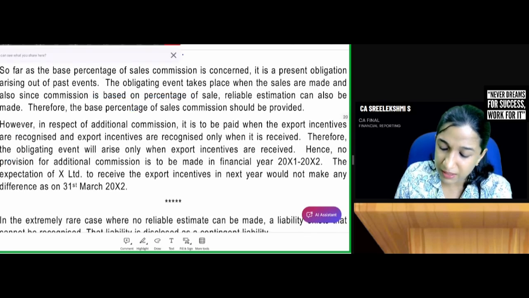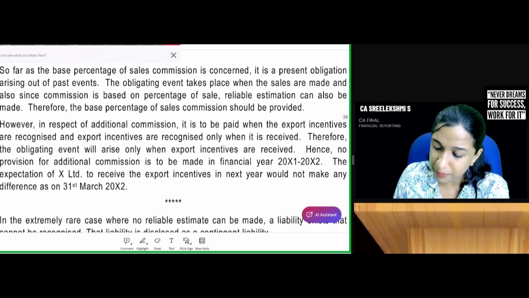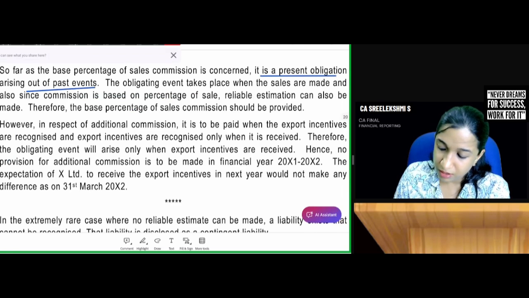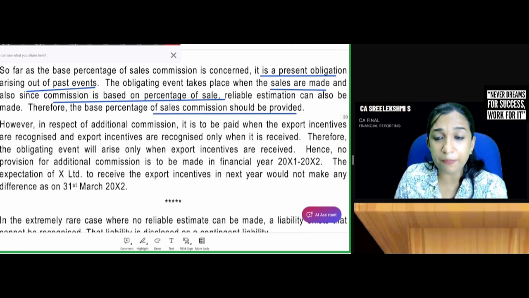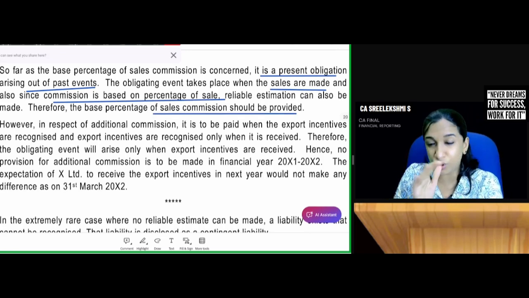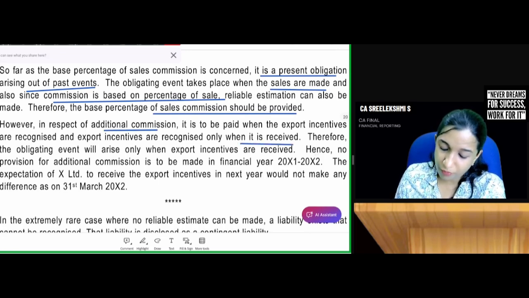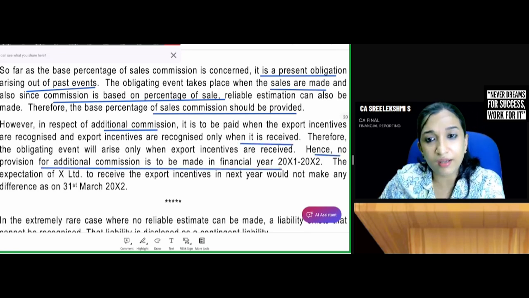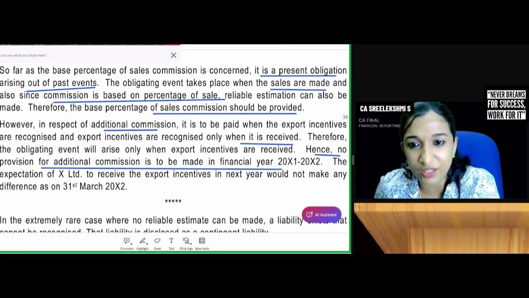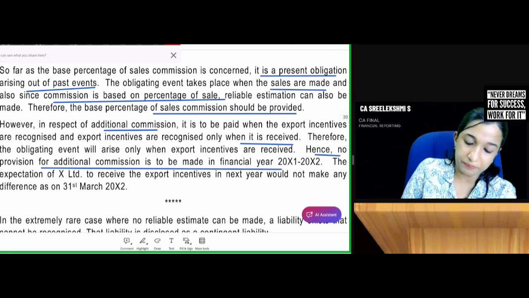So far as the base percentage of sale commission is concerned, it is a present obligation. Sales are made, then single commission is to be paid. However, the base percentage of sales commission should be provided. In respect of additional commission, only if it is received. Hence, no provision for additional commission is to be required to be created in the year 2011-12. Okay.